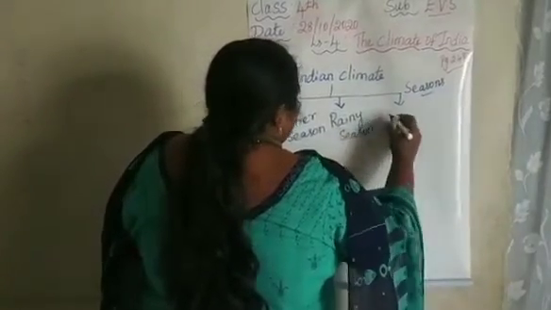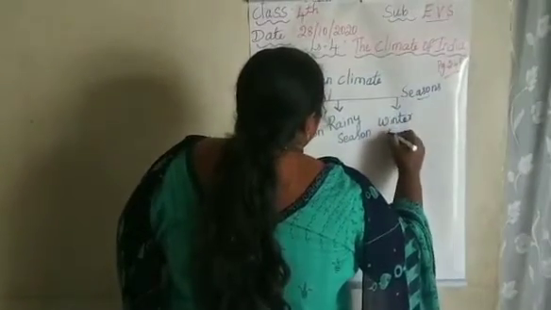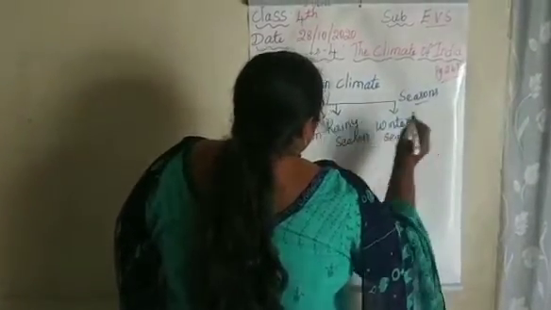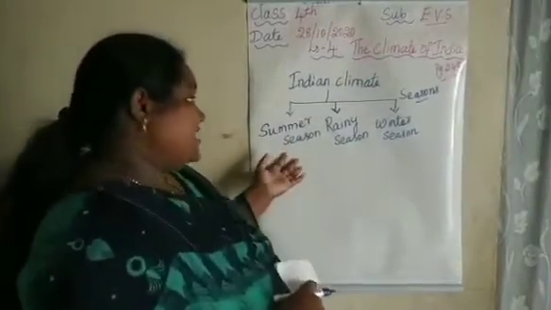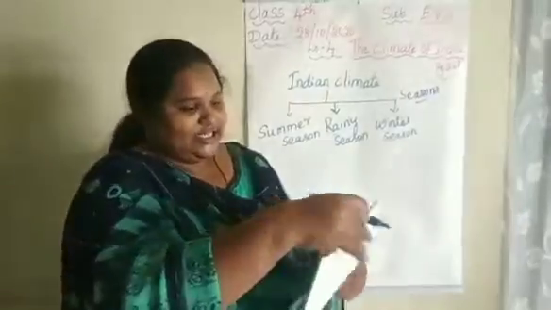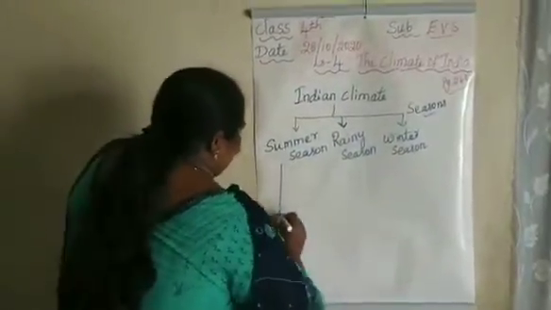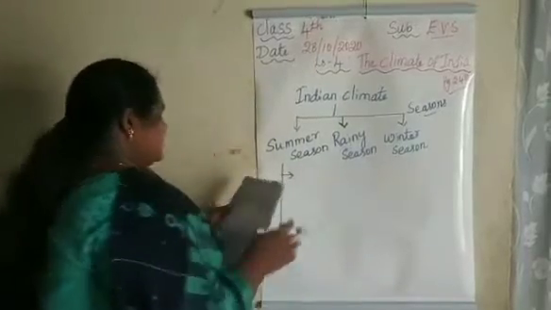Rainy season. And the third one is winter season. So the Indian climate is divided into three main seasons: summer season, rainy season and winter season. Now we are going to see about the summer season.